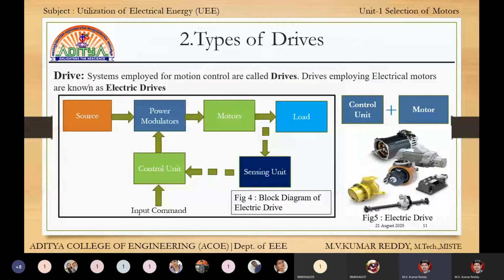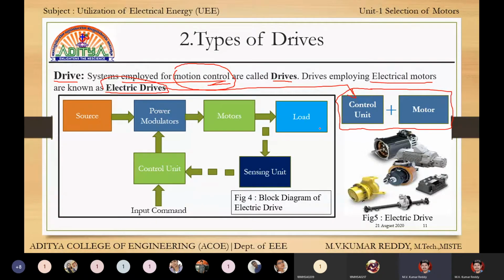Before that, what is a drive? A system employed for motion control. If a system is used for motion control, then it is called a drive. If a motor is included for this motion control, then it is called an electrical drive. Simply, an electrical drive is the combination of a control unit plus a motor.